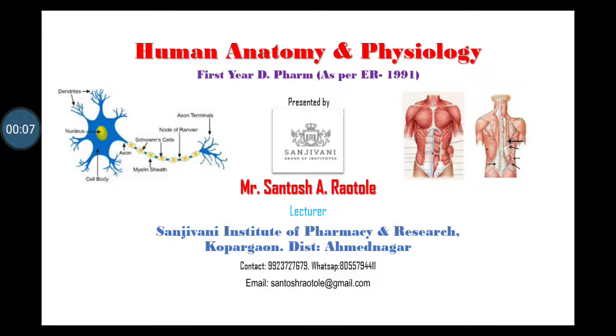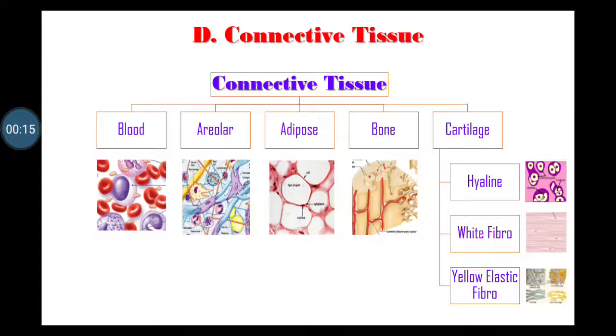In the second presentation of tissue, we have learned about the muscular tissue and nervous tissue. Here we start with the connective tissue. Connective tissues are classified into the 5 types: blood, areolar, adipose, bone and cartilage.